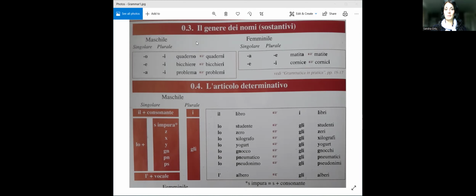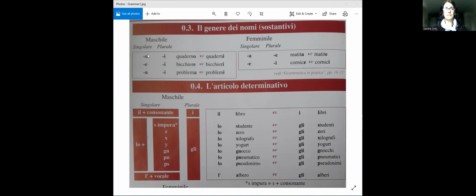However, from the grammar point of view, we can observe some rules, meaning the masculine words, I mentioned the word for table, which is tavolo. So the masculine words end in O, like tavolo. Then we have the feminine words, which end in A.